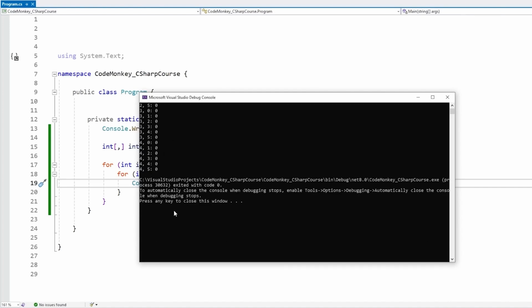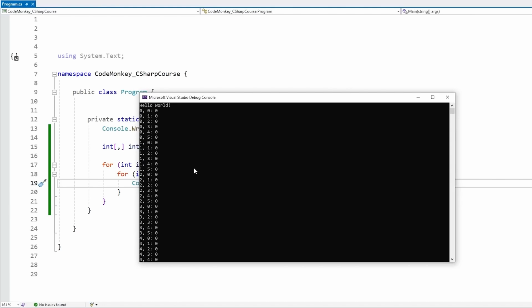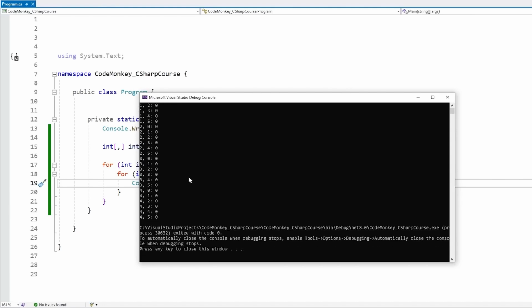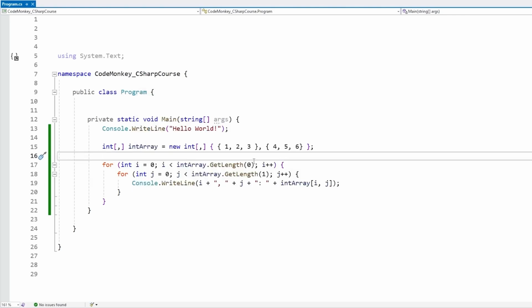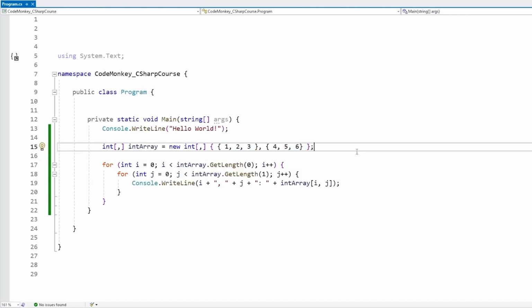And all the values are just 0 because we just initialized all with 0. But as you can see, this is indeed cycling through the entire array, through both dimensions of our multidimensional array. Alternatively, for initializing the array contents, we can do this. Note the difference between this syntax and the syntax with just one dimension.